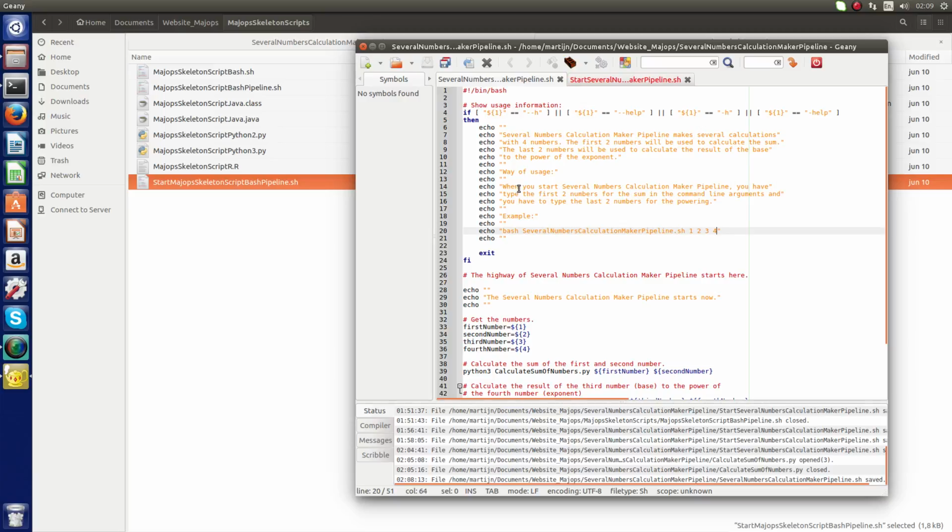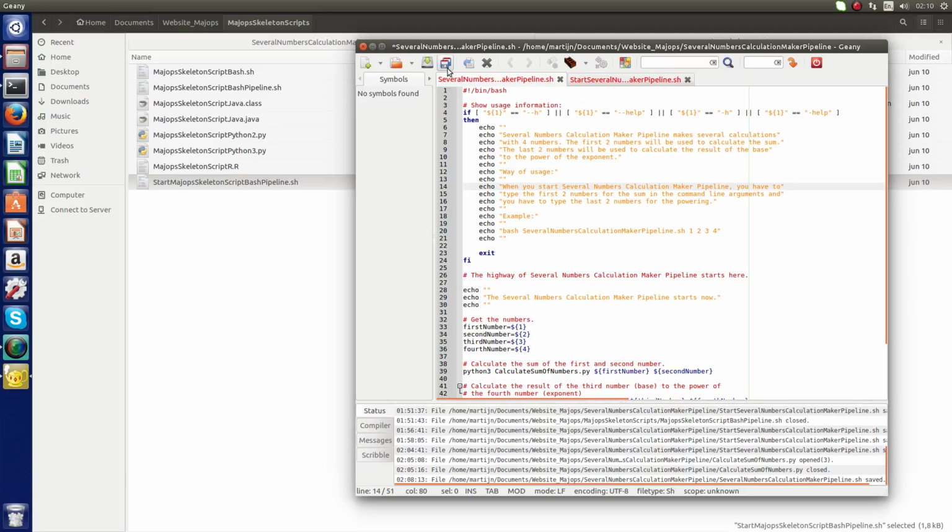Here I wrote down in the way of usage, when you start the several numbers calculation maker pipeline, so the highway script, you have to type the first two numbers for the sum in the command line arguments, and you have to type the last two numbers for the powering. Example, bash several numbers calculation pipeline sh 1 2 3 4.